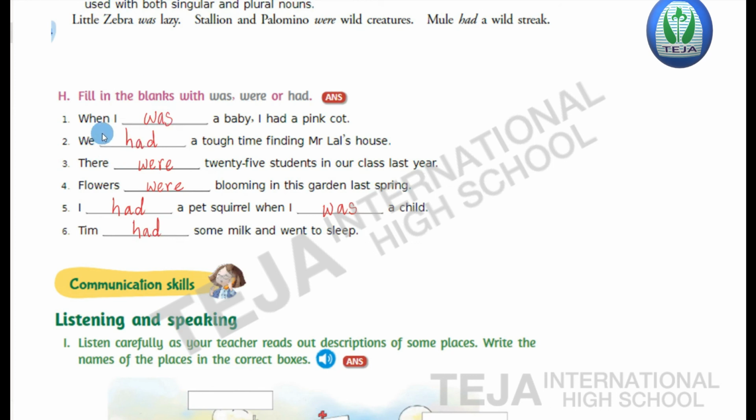Now let us read the filled in blanks, children. First one, when I was a baby, I had a pink coat. Second one, we had a tough time finding Mr. Lal's house. Third one, there were 25 students in our class last year. Fourth one, flowers were blooming in this garden last spring. Fifth one, I had a pet squirrel when I was a child. And last, sixth one, Tim had some milk and went to sleep. Okay, that is about bit H.